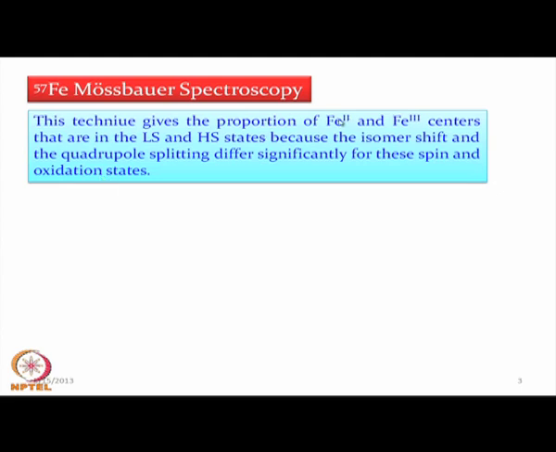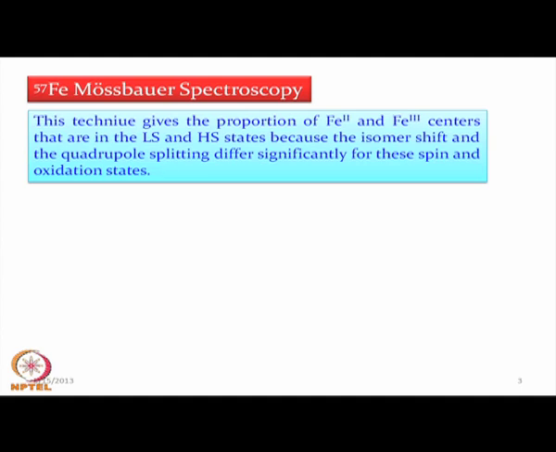So, it is a very nice technique, in which iron 2 in low spin and high spin, and iron 3 also in low spin and high spin, can be handled. That means, if a particular compound has both iron 2 and iron 3 centers, as well as high spin and low spin proportions, we should have the corresponding signatures in Mössbauer spectroscopy.